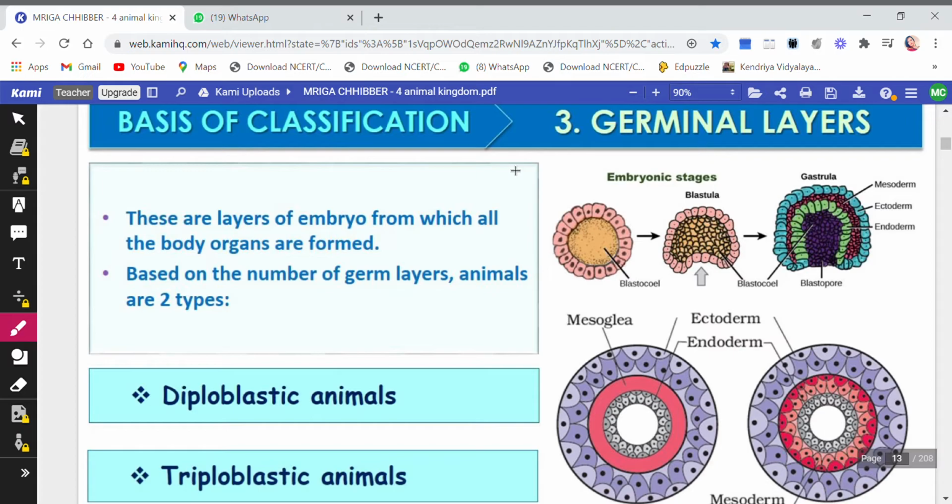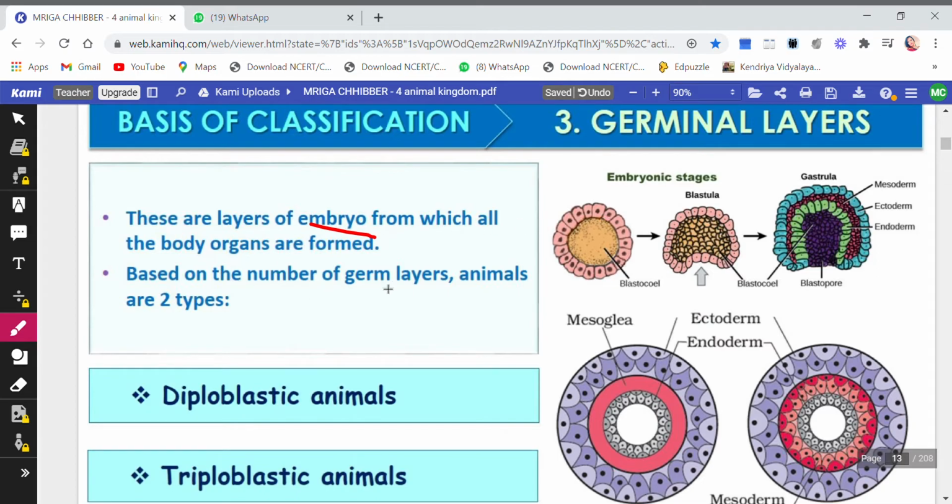Now I told you that germinal layer means there are two types of cells in the body. One is germ cells and the other one is somatic cells. So the cells which combine to form a layer, the germ cells which completely form a layer, is called germinal layer. These are the layers of the embryo from which all the body organs are formed. Okay, this is the embryo. These are the germinal layers or the germinal cells.